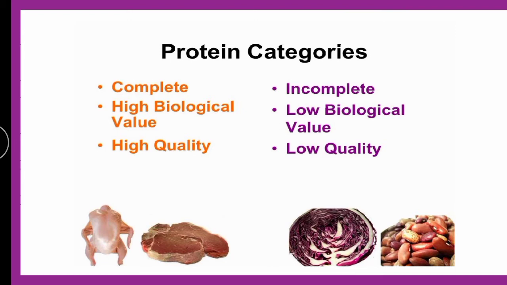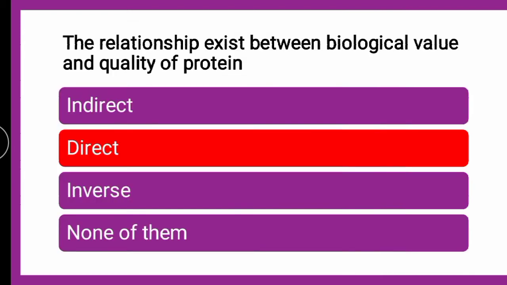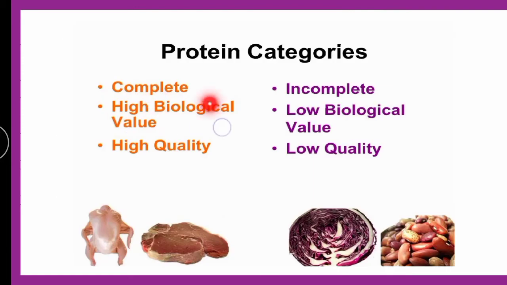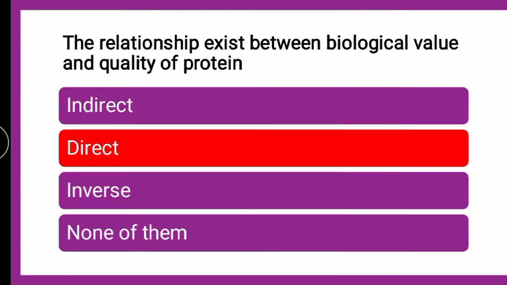So here the correct answer is direct relationship. The higher the biological value, the higher the quality of the protein. So this is the direct relationship existing between biological value and quality of protein.